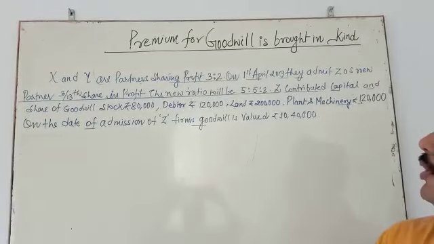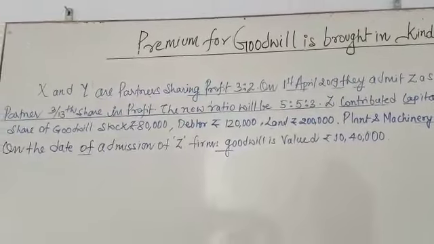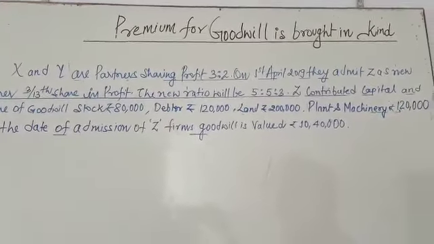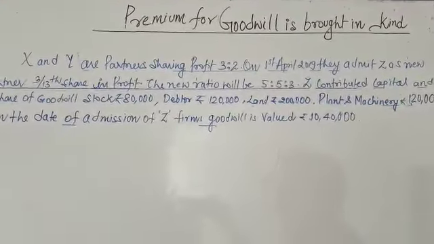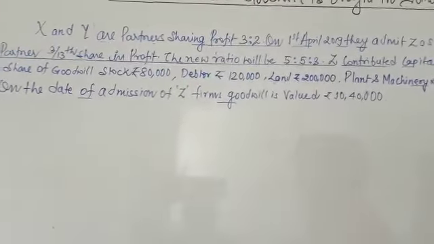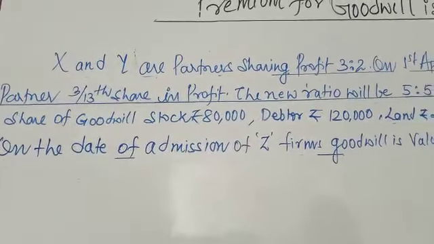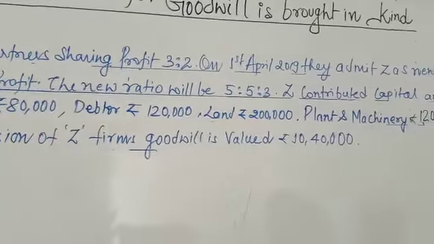So our new topic is when a new partner brings goodwill in another kind. What is another kind? It means goodwill is going to be brought in the form of assets. Okay. So goodwill is brought in the form of assets. So I took one example.